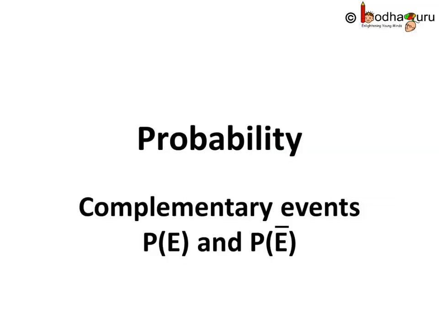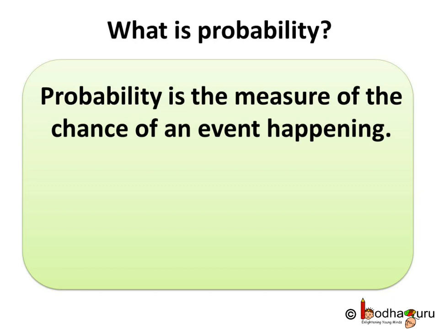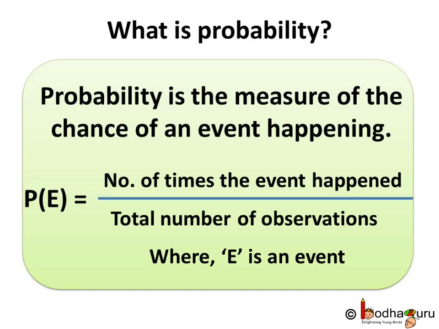Hello everyone. We already know what is probability. It is the measure of the chance of an event happening. So, if E is any event, then the probability of event E happening is represented by P(E), and this is equal to the number of times this event happened divided by the total number of observations.